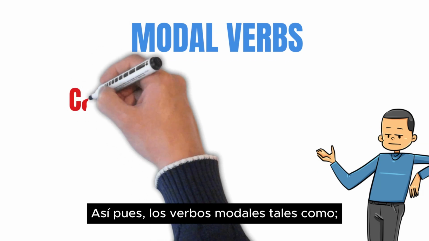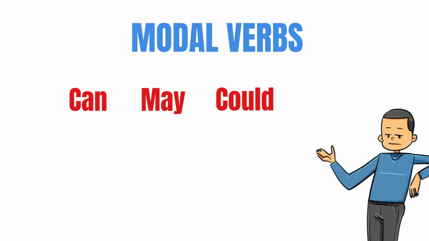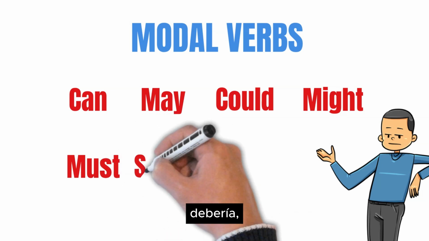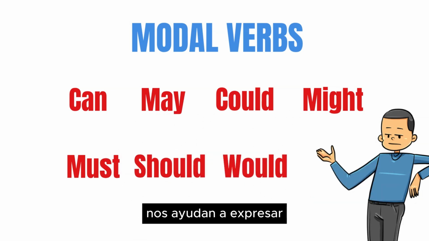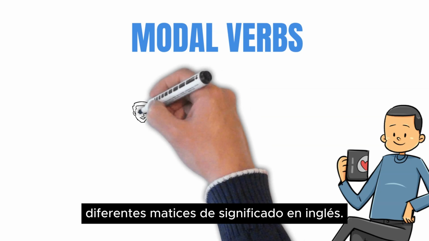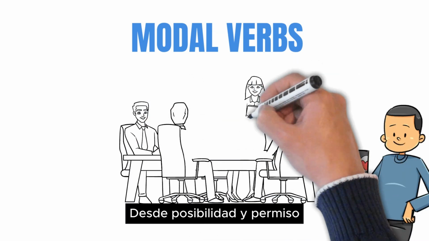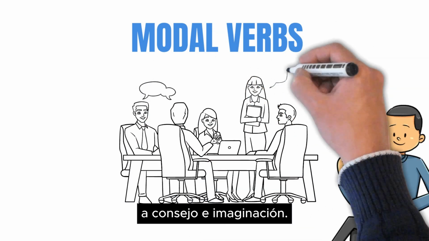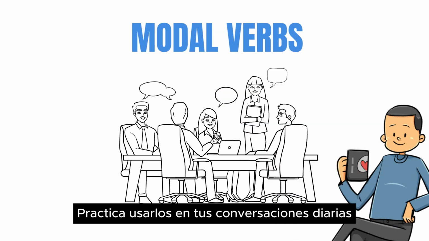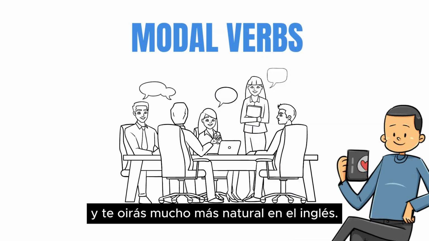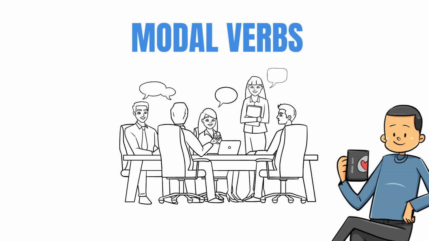Thus, modal verbs such as can, may, could, might, must, should, and would help us express different nuances of meaning in English, from possibility and permission to advice and imagination. Practice using them in your daily conversations, and you'll sound much more natural in English.